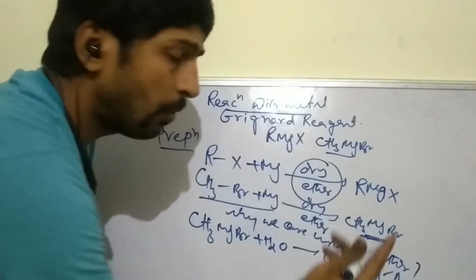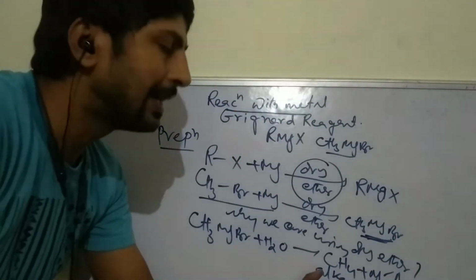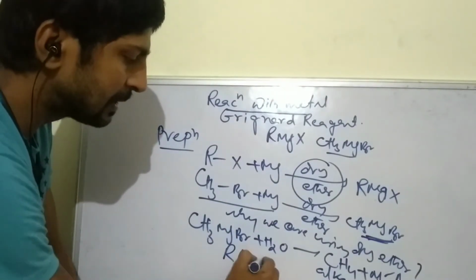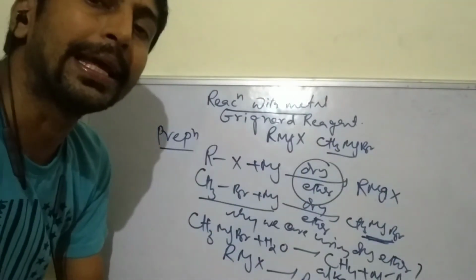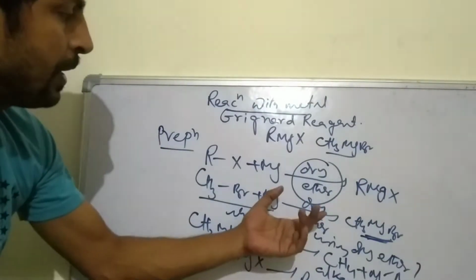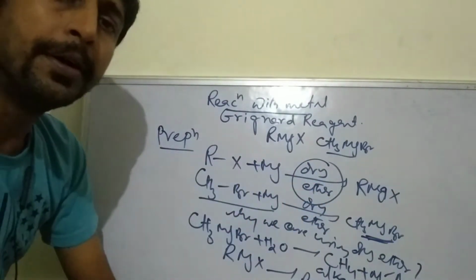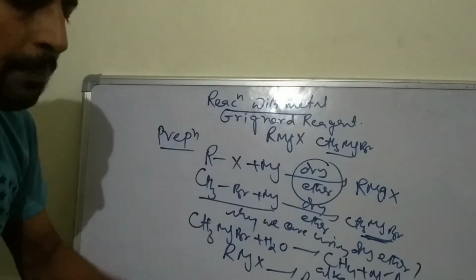So a small amount of water converts it to alkane. In the general reaction, RMgX gives RH, that is also alkane. So we use dry ether for preparation of Grignard reagent or alkyl magnesium halide. So that is the preparation.